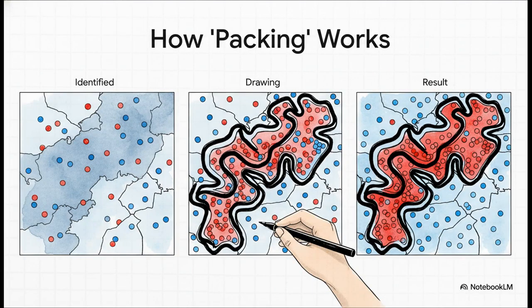Okay, now let's look at packing. With this strategy, you basically decide to lose one district on purpose. You draw these wild, sprawling district lines that scoop up all of the other party's voters from a huge area and stuff them all into one place. Sure, your opponents might win that district with 80 or 90% of the vote, but you've surgically removed all their voters from the surrounding districts, making those much, much easier for your party to win.